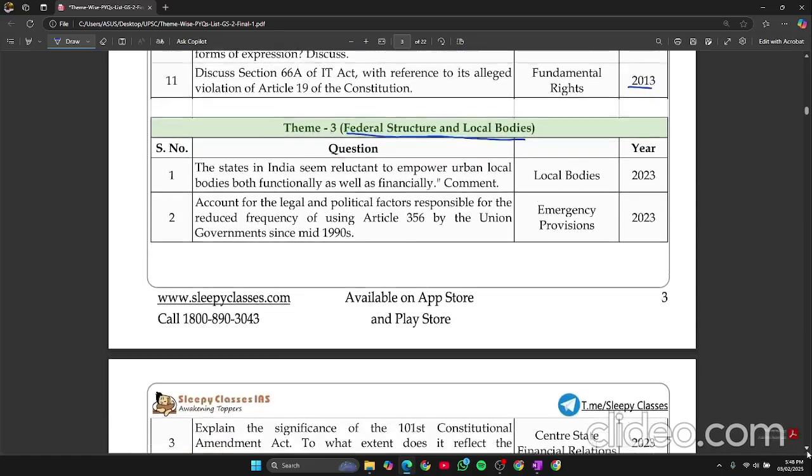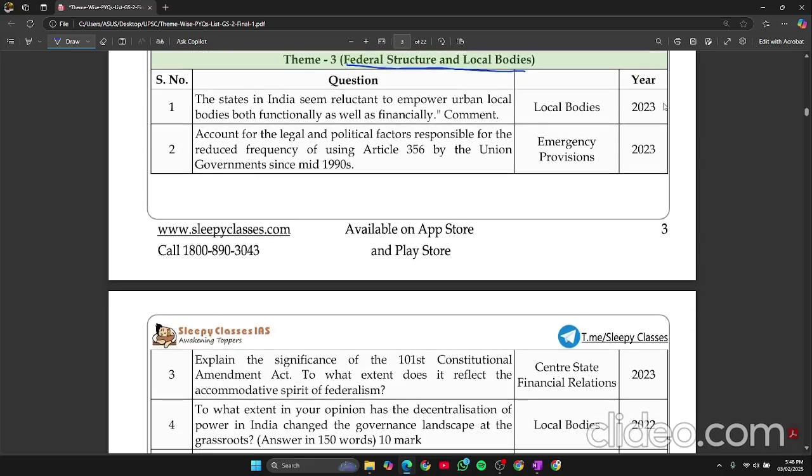Then themes, see, federal structure. I am taking time to explain this because this is important. If you get it right, then you are halfway there, okay? You can say for GS, because PYQs and syllabus are so important, that's why I'm taking so much time.